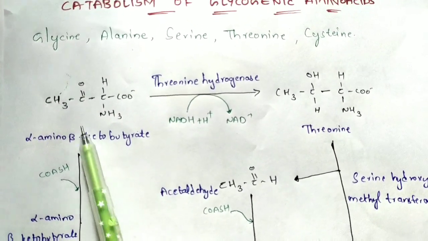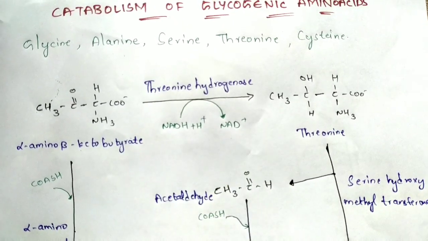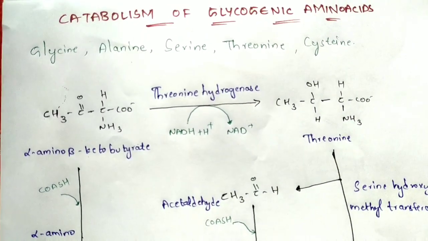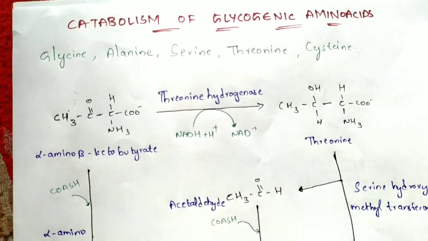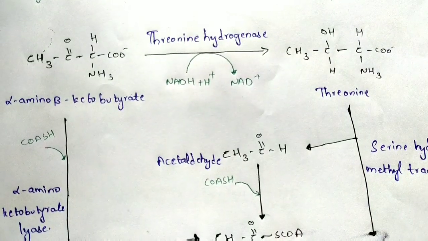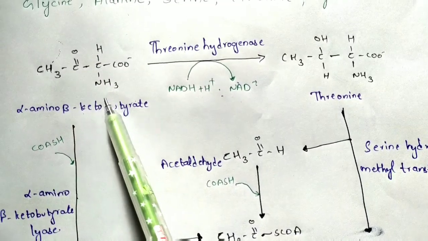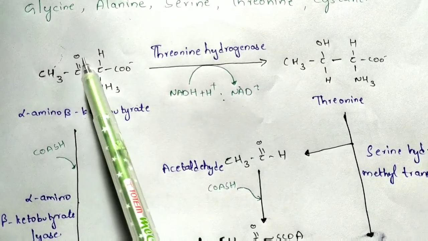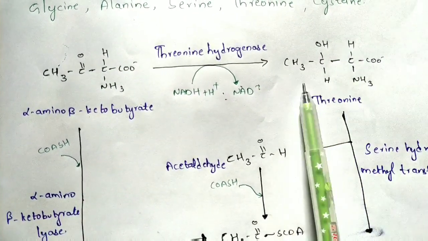This will form threonine by utilizing an enzyme known as threonine dehydrogenase. Here the dehydrogenase is an enzyme which has been utilized. So what happens is that NADH plus H plus will get reacted to form NAD plus. And if you see properly, 2 H plus has been utilized, right? One of the H will be utilized here and another H will be added here, like this. So totally the structure of threonine will be formed.